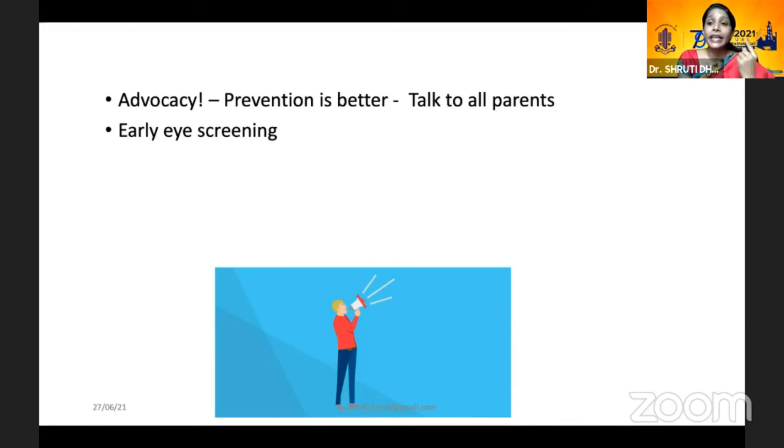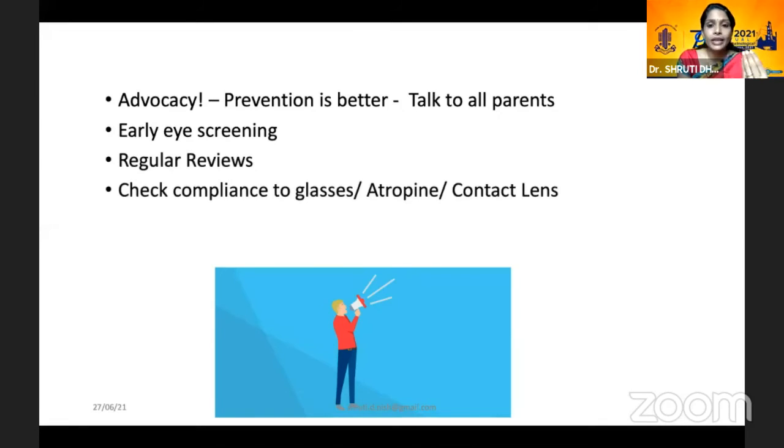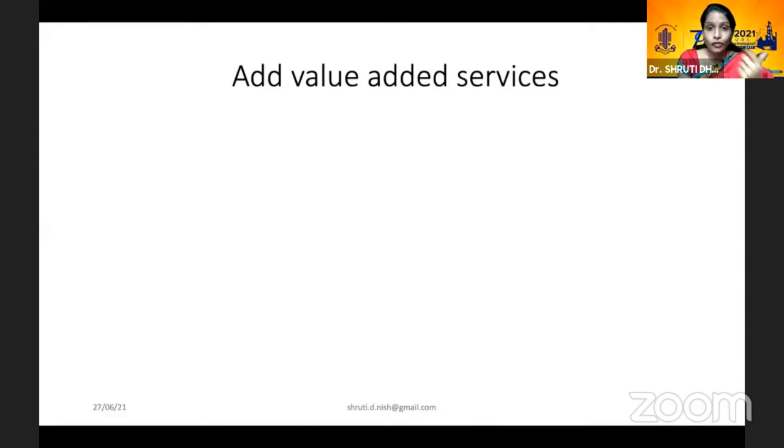And early eye screening in parental myopia, again, is very important. I even start from 2 years of age. I keep telling them to come for regular reviews. And always check compliance to glasses, atropine, and contact lens on the follow-up visits.